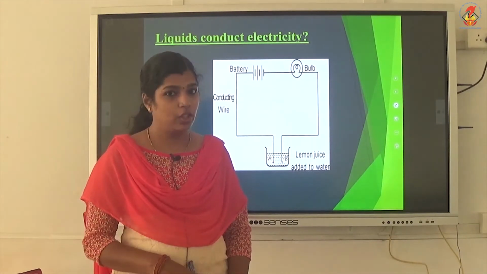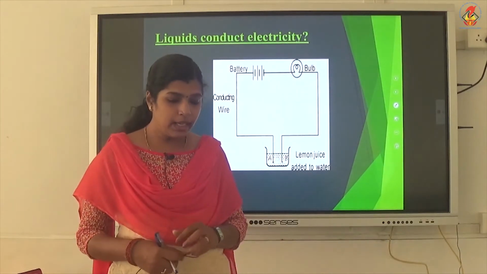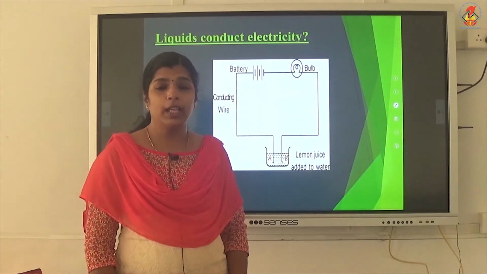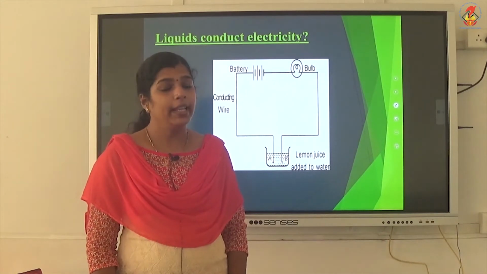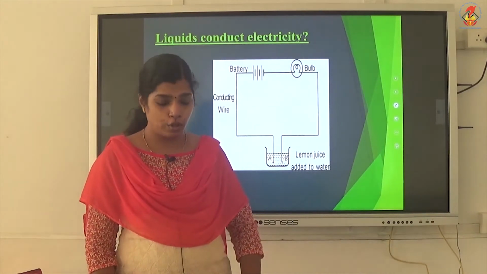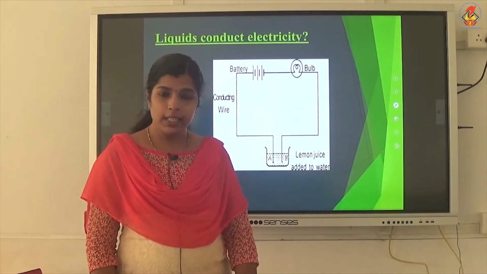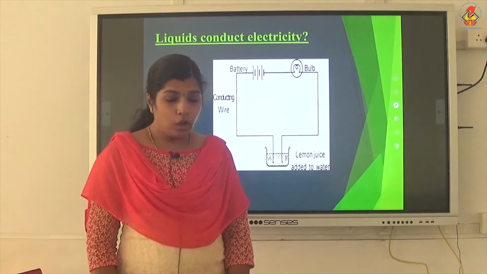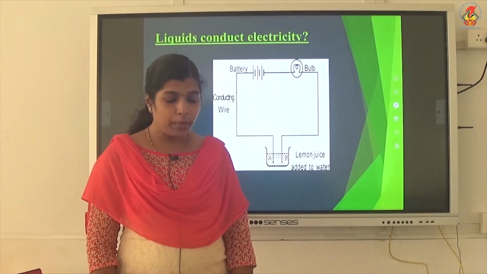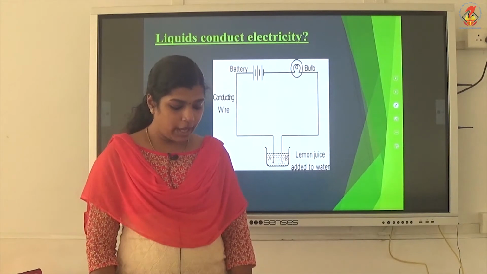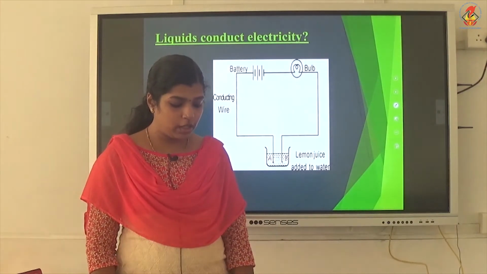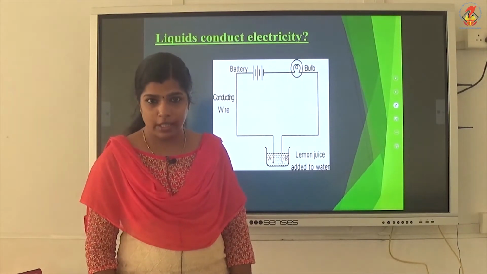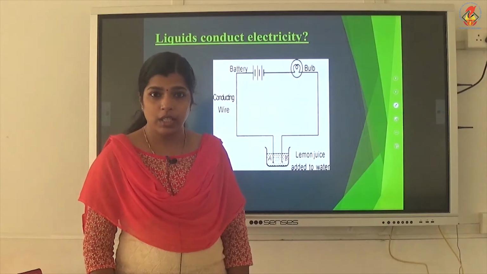In the case of the electric bulb in this tester, LED is known as light emitting diode. LED will emit light when even a weak current flows through it. So, two wires are there for LED, that is the two terminals of LED. The longer lead is always connected to the positive terminal of the battery and the shorter lead is connected to the negative terminal of the battery. The picture of an LED is given in your textbook, page number 174.